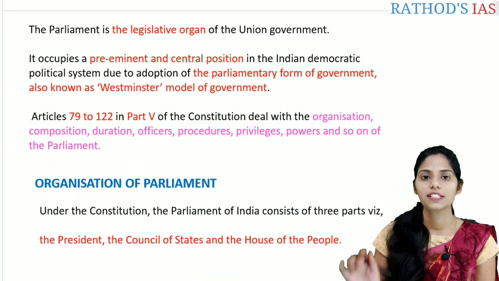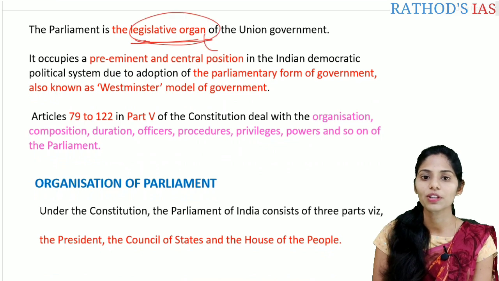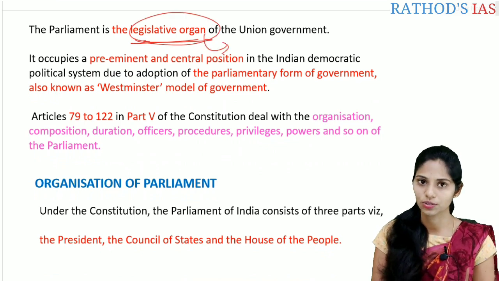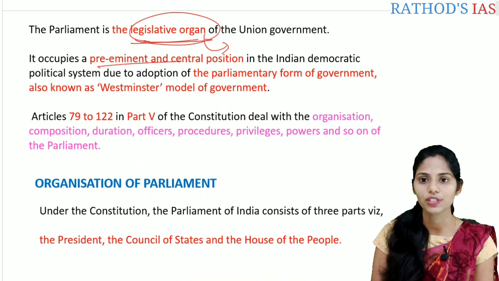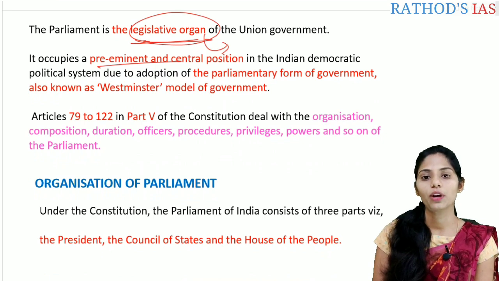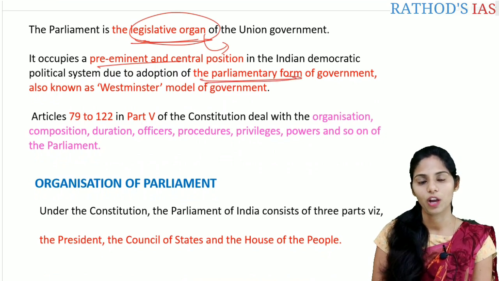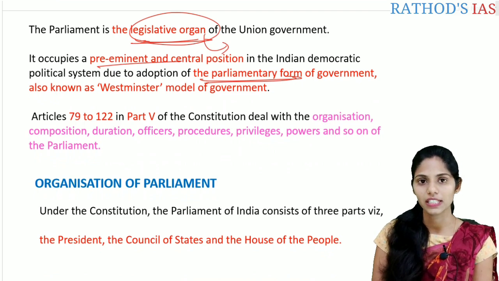If you see the first slide, what does it say? The parliament is the legislative organ of the union government. And from this legislative organ, we are going to draw the executive as well. It occupies a preeminent and central position in the Indian democratic political system, mainly due to the adoption of the parliamentary form of government. Whenever we are talking about the form of government present in India, that is the parliamentary form of government. So what are the important features?